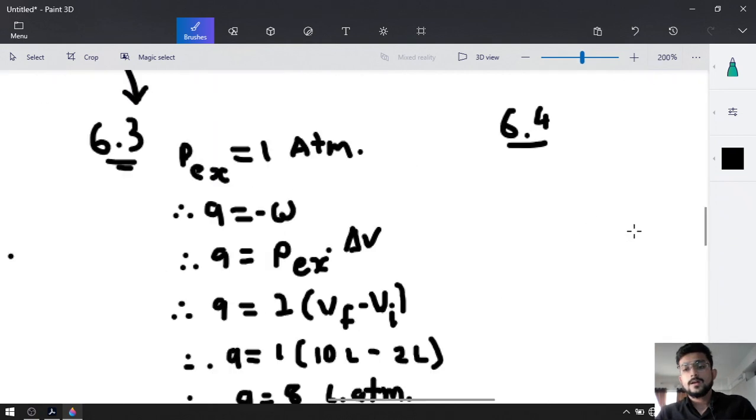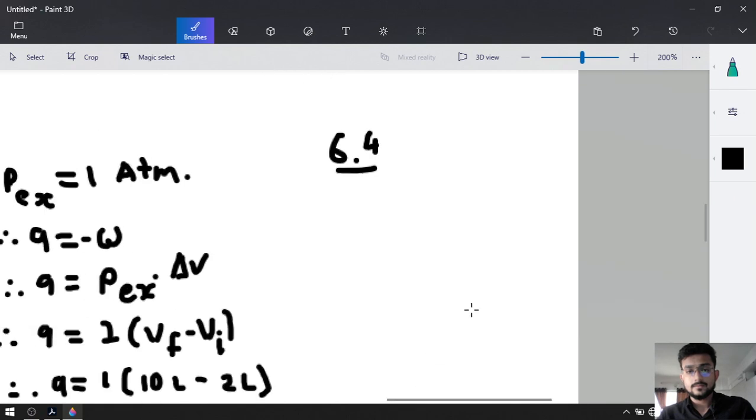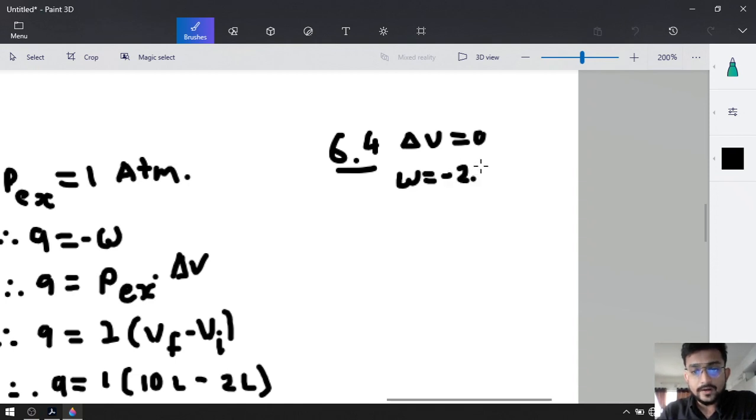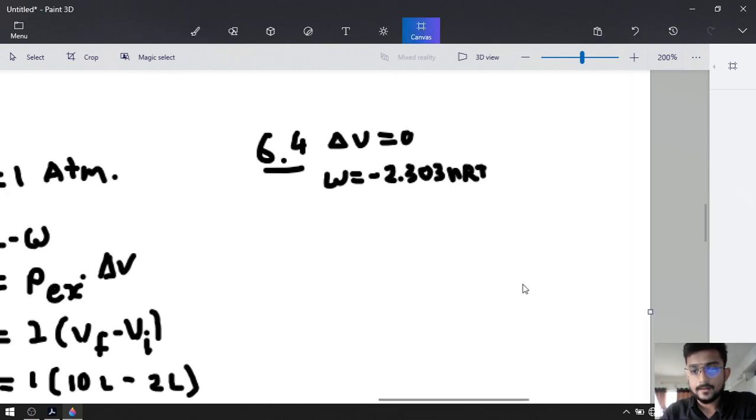Okay. Now what is the process? Isothermal. That's why delta U will be equal to 0. So W is equal to minus 2.303 nRT into log Vf upon Vi.